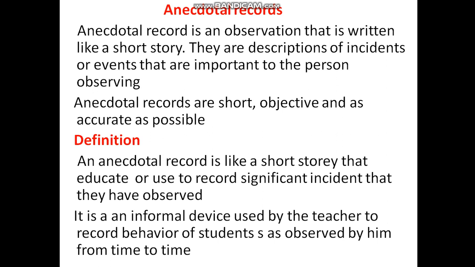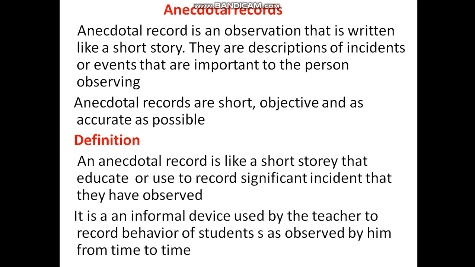Next, we will see the definition of anecdotal record. An anecdotal record is like a short story that can be used to educate or to record significant incidents that have been observed.